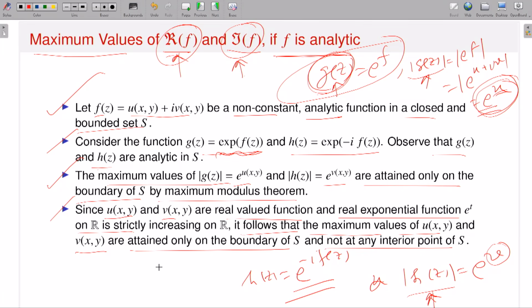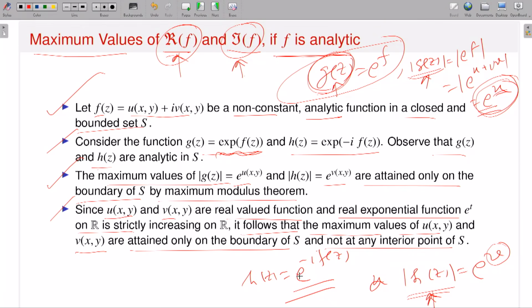Because if u and v attain maximum in the interior, then I can conclude that the modulus of g and the modulus of h attain maximum in the interior. Then by the maximum modulus theorem I can conclude that my functions g and h are constant. Since g is constant and h is constant, I can conclude that f is constant, which is a contradiction because I started with a non-constant f. So therefore I can always say that u and v have to attain the maximum only on the boundary and not in the interior. That is what I am saying.